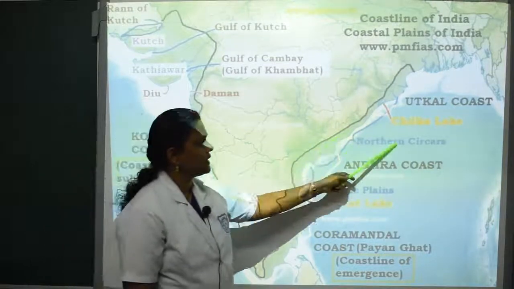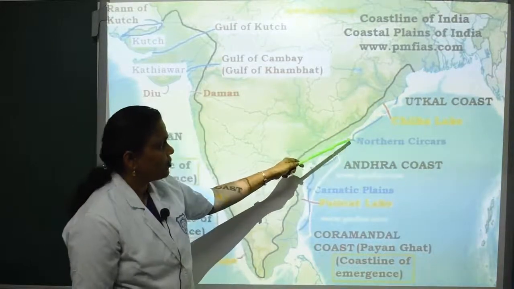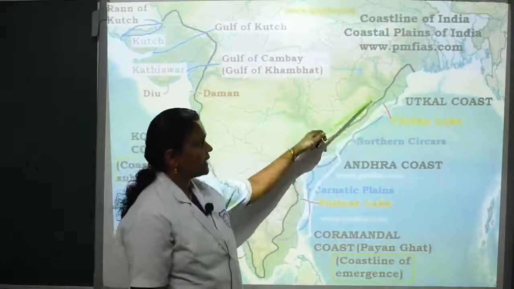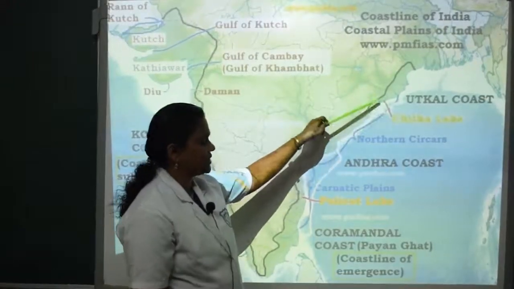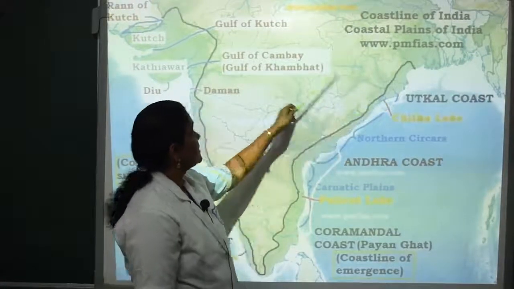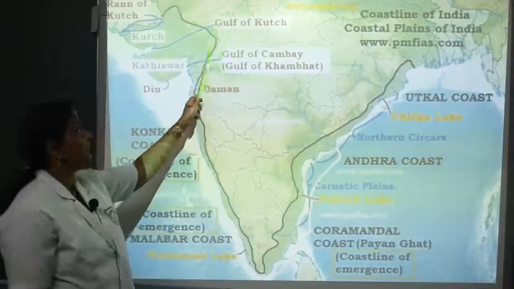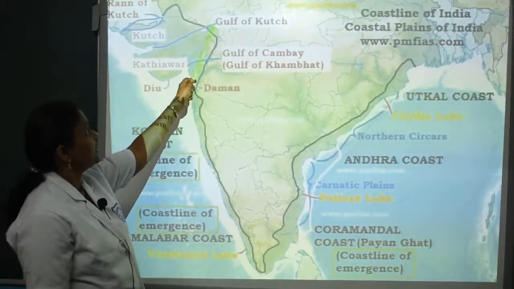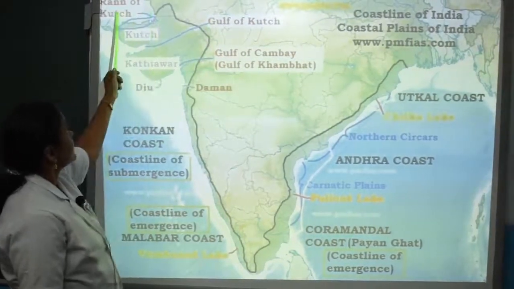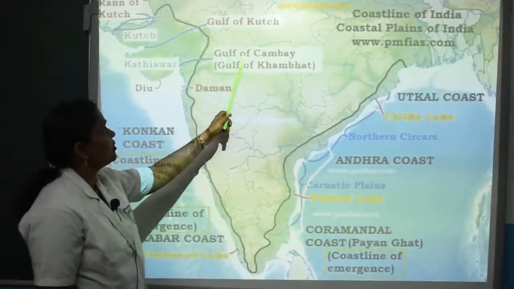The Northern Circars cover the state of Odisha. Chilka Lake is also here. It is the largest lake. Some well-known places are also seen here: the Gulf of Kutch in Gujarat, the Rann of Kutch and the Gulf of Khambat.